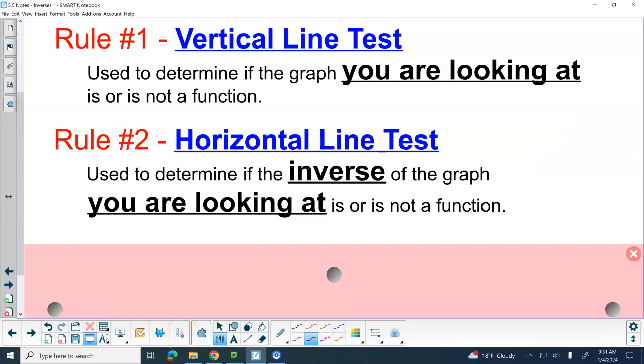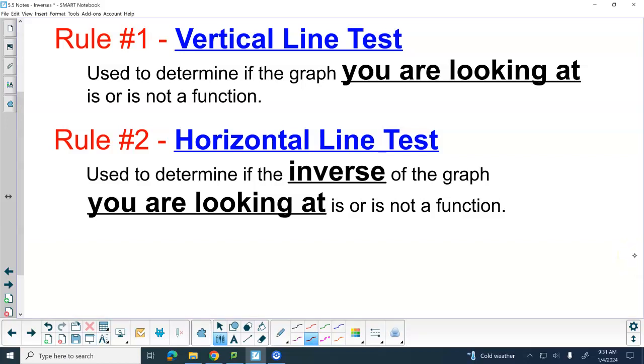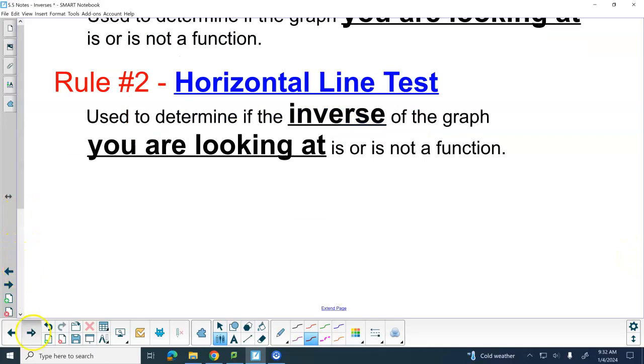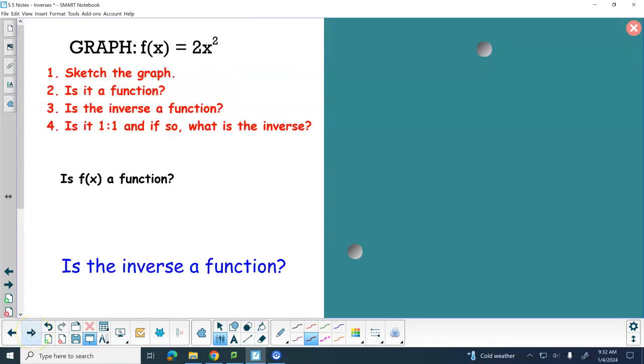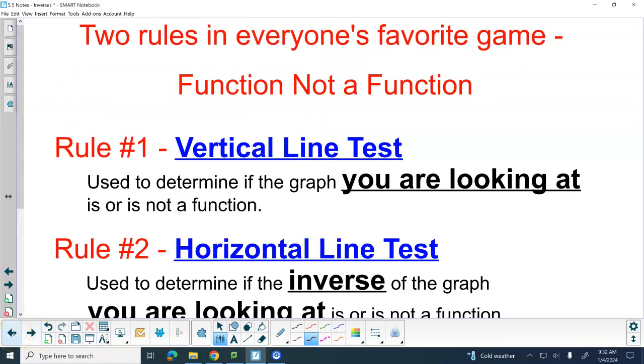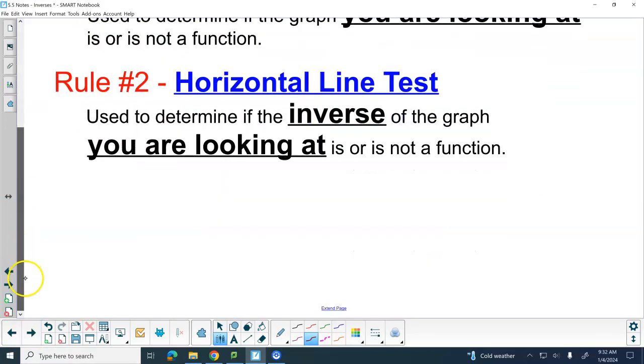Now, why are we giving you the horizontal line test? Because if both of those work out, then we have, oops, I thought I had it on this page. Where did I go with my one-to-one? Well, I guess we'll just write it in.